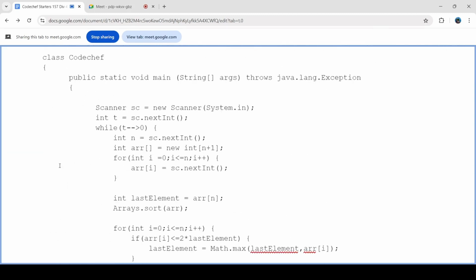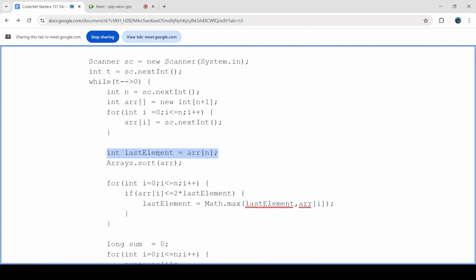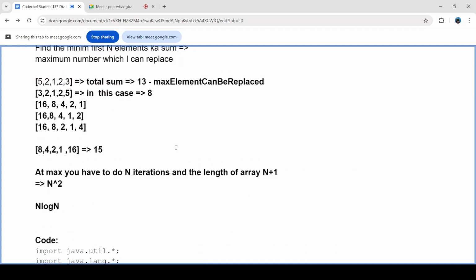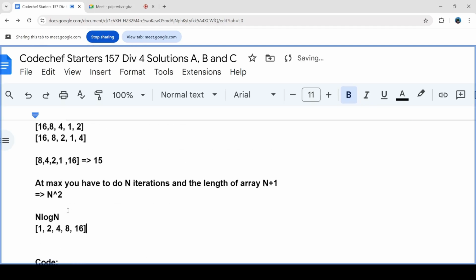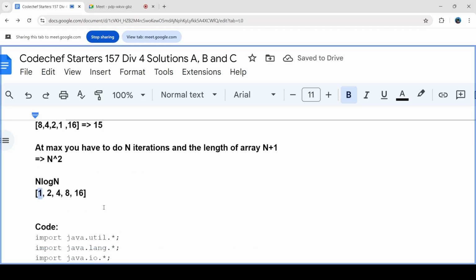But before sorting, I will first of all store the last element in a number. What is my initial last element? For example, my initial last element here is 1. After sorting, the array will be messed up. It will become 1, 2, 4, 8, and 16, right? So I will not be able to know which was my last number. So this is my last number.